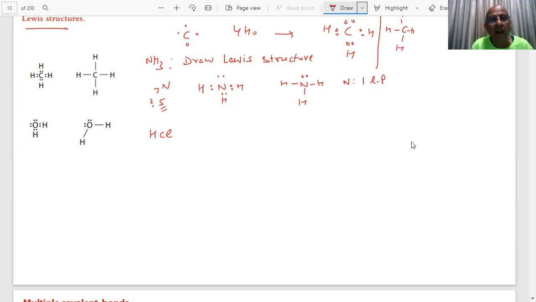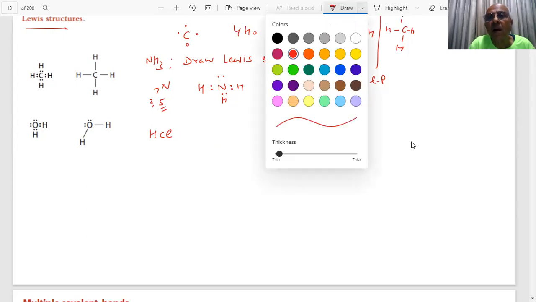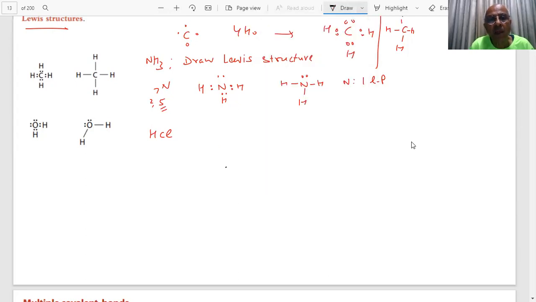Lewis dot structure for HCl, right? Yeah. Okay. How many electrons are there in the valence shell of Cl, student? There will be seven of them. So Cl is 7. And what is hydrogen? It will be 1.